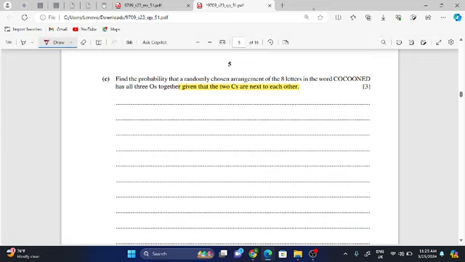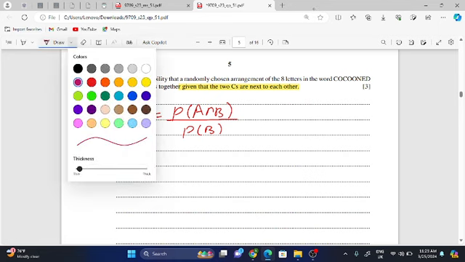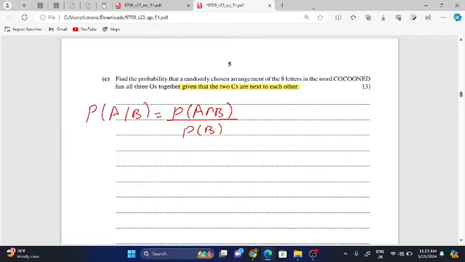So conditional probability suggests that if you have 2 events, the probability of A given B can be written as the probability of A intersection B, the probability of the 2 events happening together, dividing by the probability of the given event, that is treated as B. So the event given that 2 C's are together is your event B. You have to find the probability that all three O's are together.